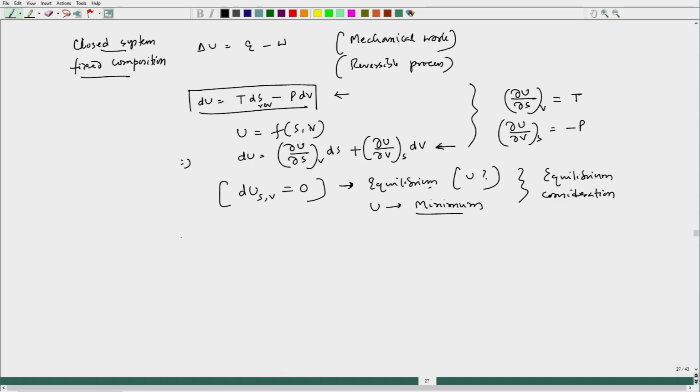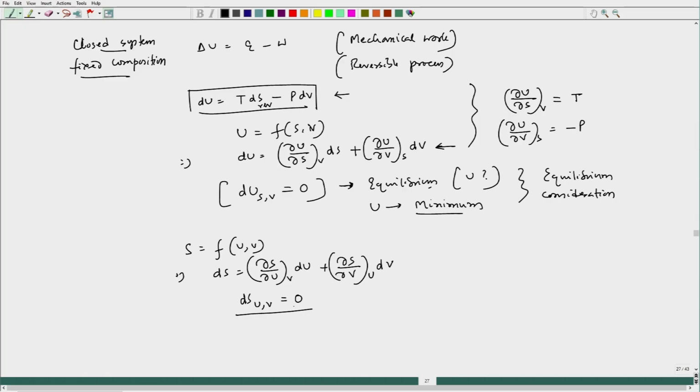Now, let us take it the other way around. If I take S as a function of U and V, then I can write dS as its differential. In that case, I can say that dS at constant U and V equals 0 when internal energy and volume are constant. So, this is also a concept, or condition, of equilibrium.